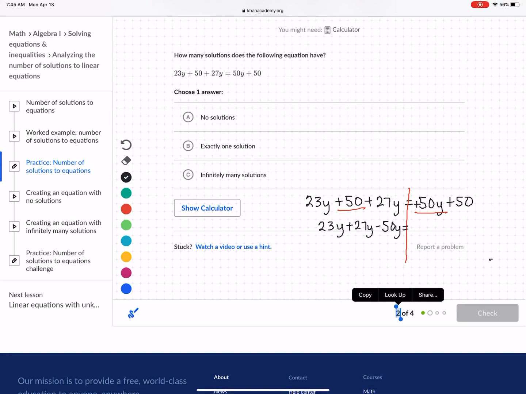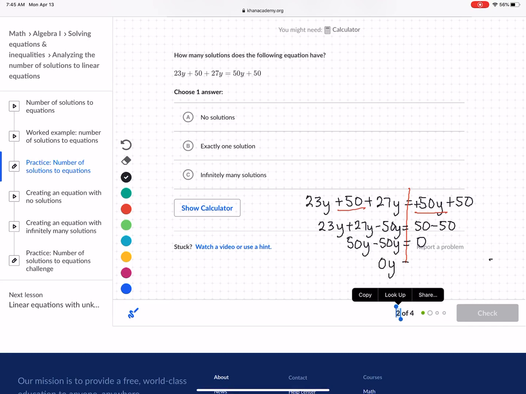And we get 50. And instead of plus 50, we're going to subtract 50. So 23 plus 27 is equal to 50 minus 50y. We get 50y minus 50y is equal to 0.